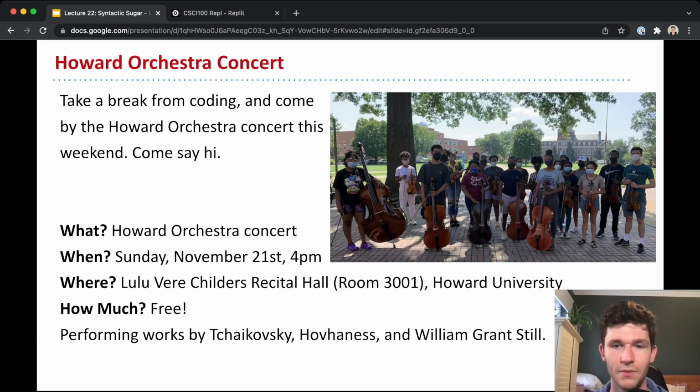It's the room on the third floor, and it's totally free. Here are some works by Tchaikovsky and a few other composers, so just come say hello and support your orchestra. It's totally free, but only open for students and faculty and staff at Howard, so anyone with a Howard ID.